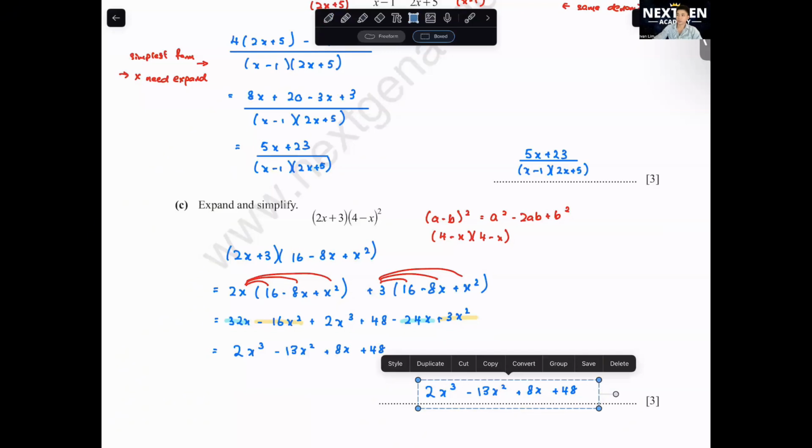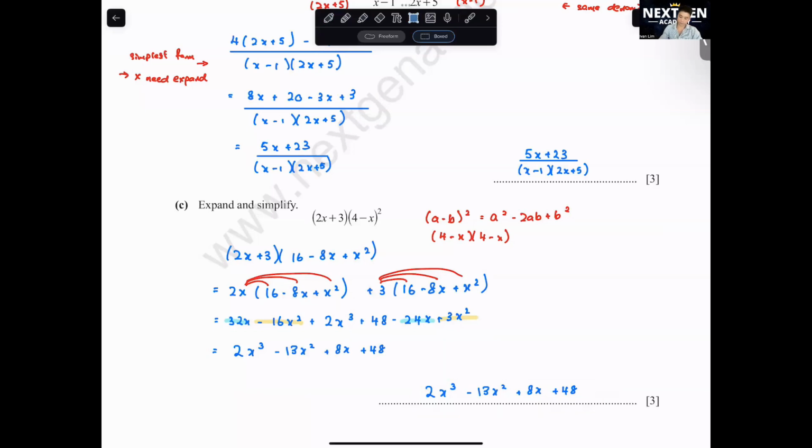Okay, this is expansion of brackets. Okay, if you all miss out anything later, I'll send this paper to you all. Let's move on. Next one.